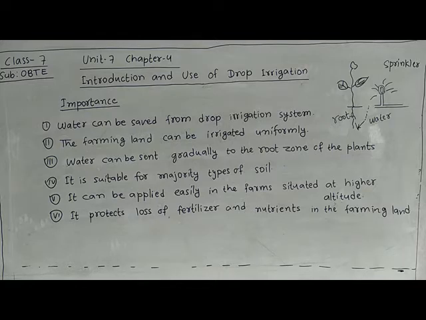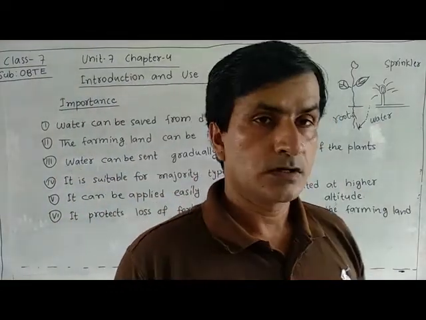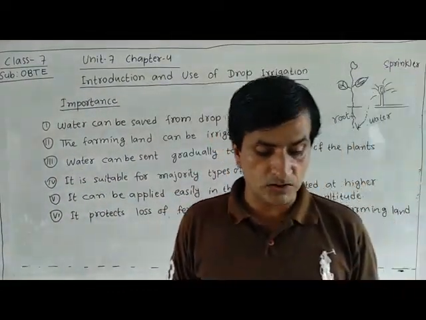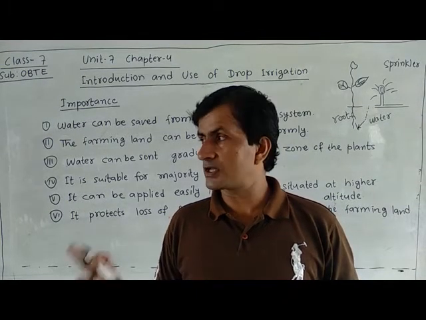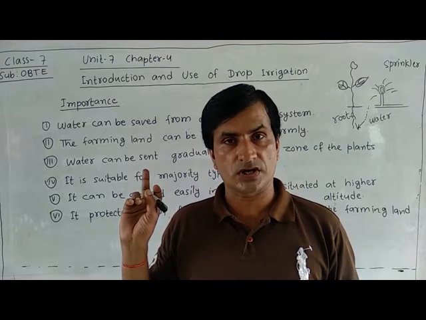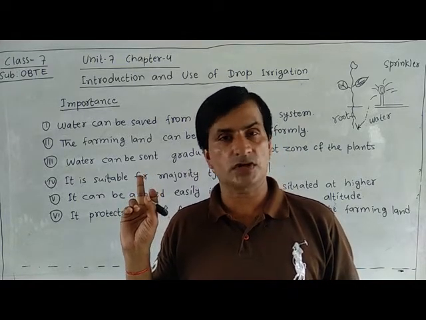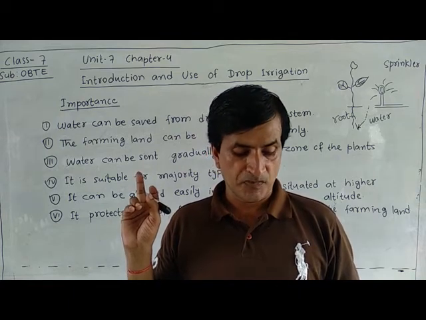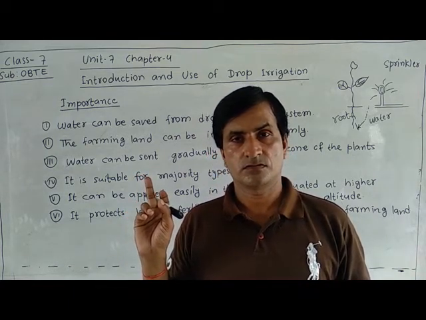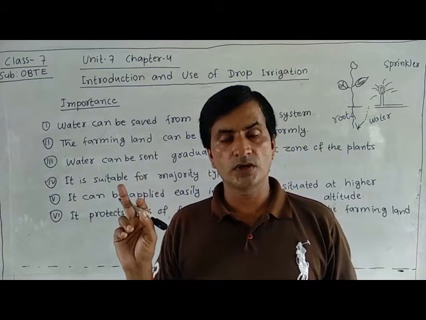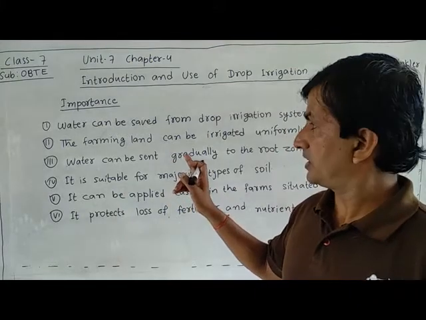Introduce drop irrigation system with examples. First question: introduce drop irrigation system with examples. I have written what is drop irrigation system yesterday in my previous video. You write this. An example is not necessary. How can we use drop irrigation system? And advantage.